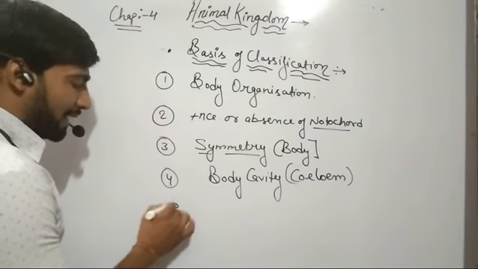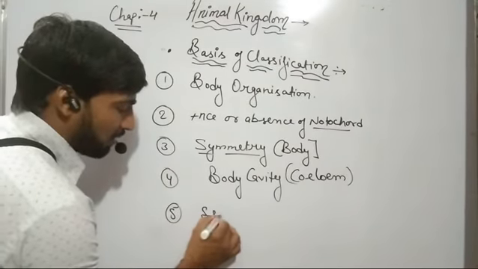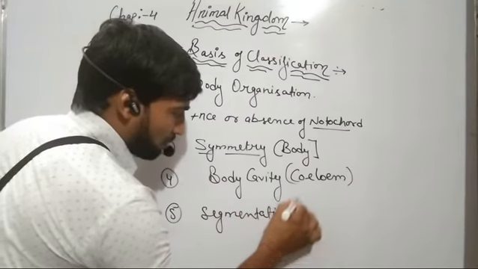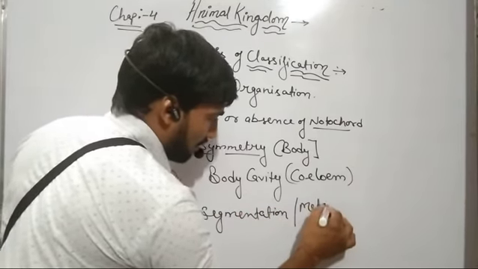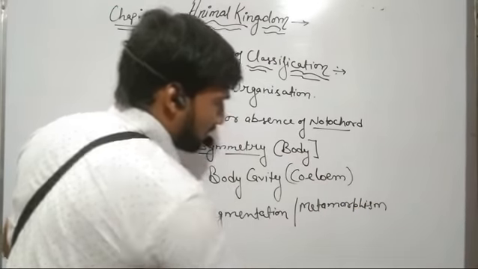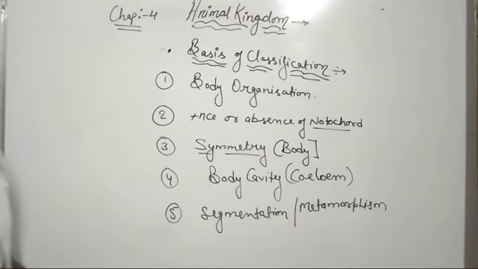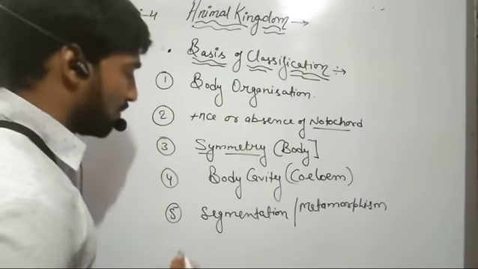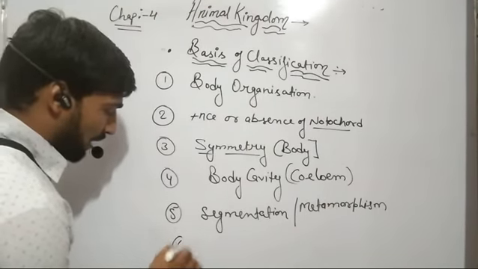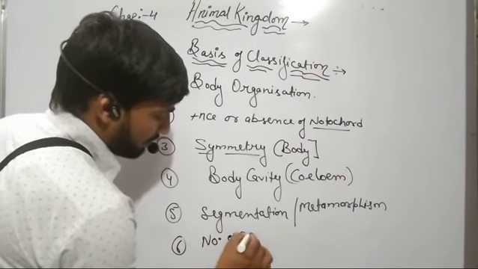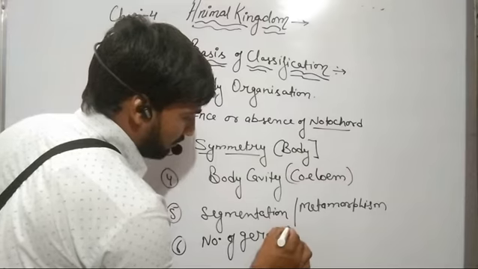The fifth criterion is the segmentation of body, also known as metamerism. All these criteria have been used for classifying living organisms into different groups and subgroups. We have one more criterion, that is, the number of germ layers.